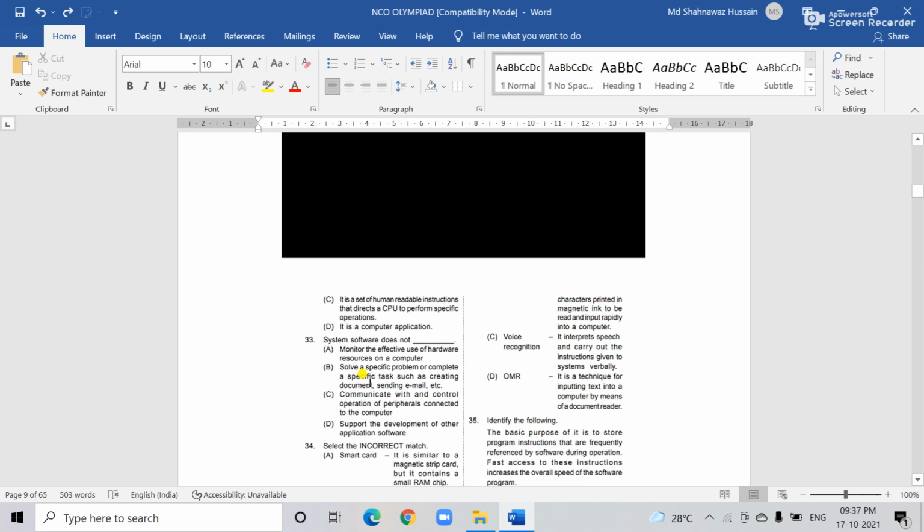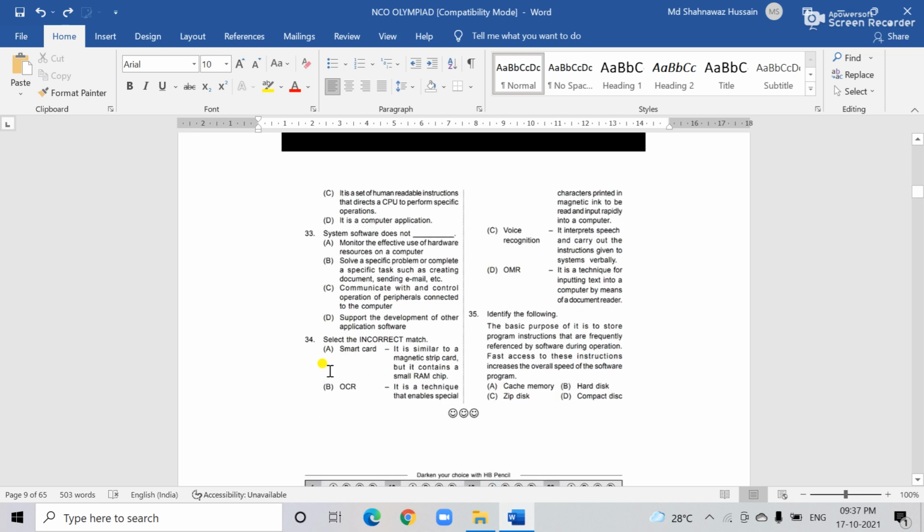You see the 33 number question. There are four options. The appropriate option is B: solve a specified problem or complete a specified task, such as creating a document or sending mail. Okay, so that is the correct answer for question 33.